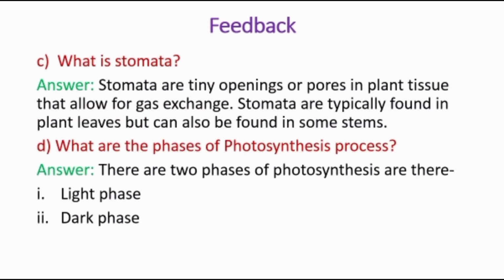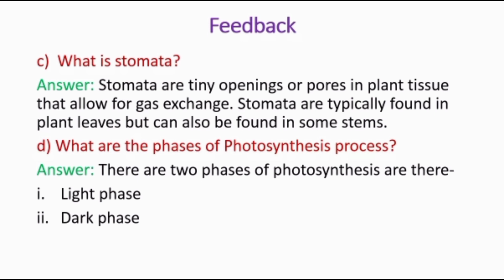Now question number C. What is stomata? And the answer is, stomata are tiny openings or pores in plant tissue that allow for gas exchange. Stomata are typically found in plant leaves, but they can also be found in some stems.